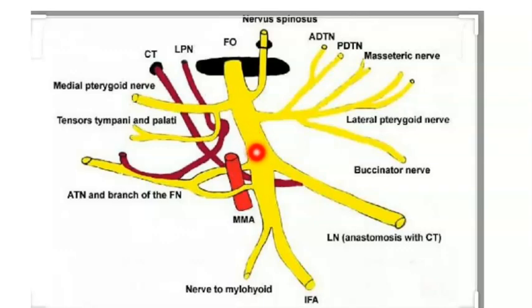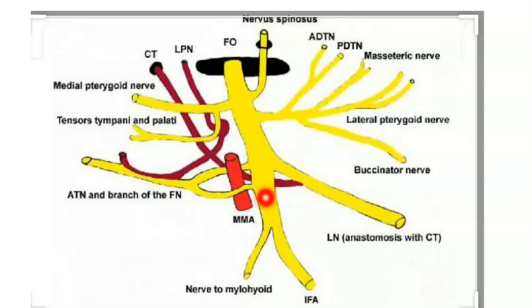3S 1M. So the first sensory is called the auriculotemporal. Can you see this now? This is the auriculotemporal, which goes around the middle meningeal artery. Okay, so this is called the auriculotemporal nerve. Basically it is related to the TMJ.